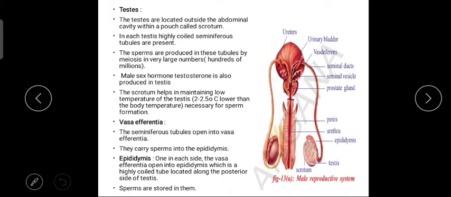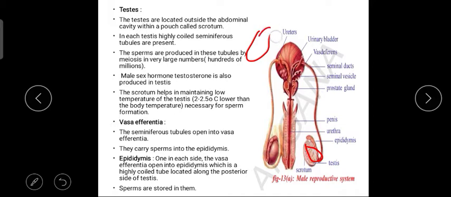So coming to the testes in detail, the testis is oval in shape. The testes are present outside the body of the male, in a pouch called the scrotum. Why is it located outside? Because the scrotum helps in maintaining a low temperature of the testis, around 2 to 2.5 degrees Celsius lower, because sperm formation takes place only when there is a low temperature. So it is present outside the body cavity, that is, outside the abdominal cavity.